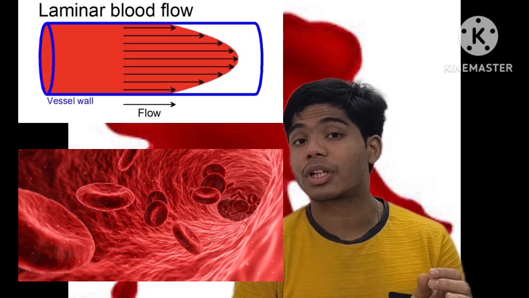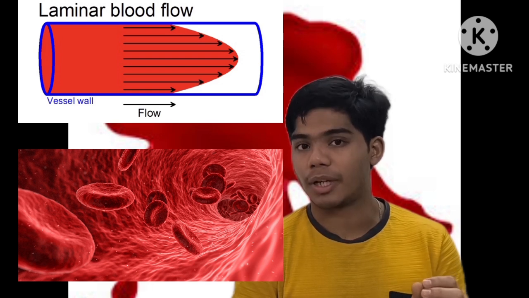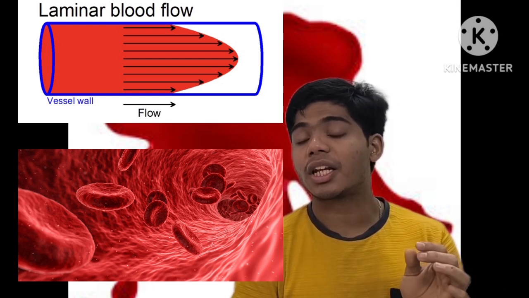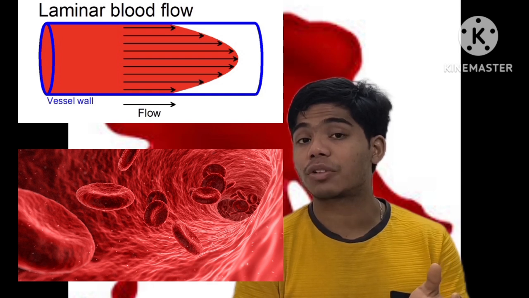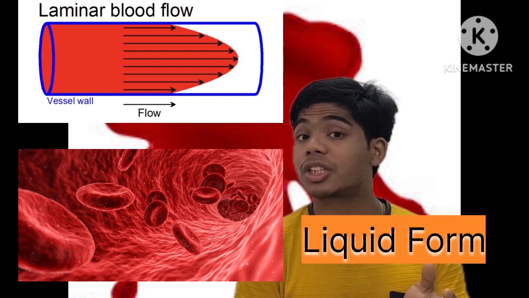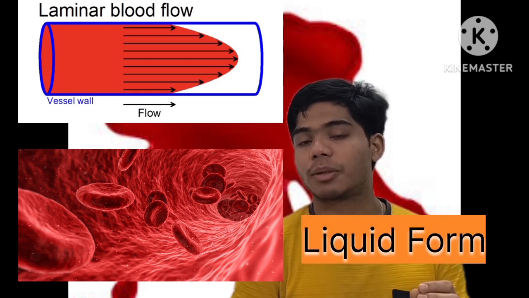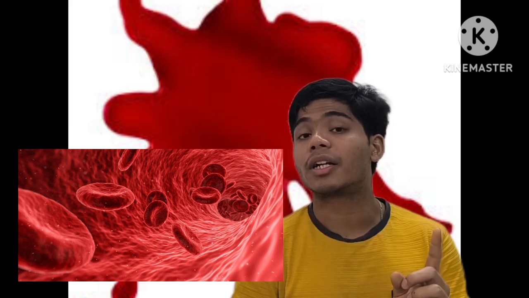And the second key point, please see this diagram. This is the diagram showing the normal laminar blood flow, and see that in this normal laminar blood flow, the state of blood is not solid, it is the liquid state. So please remember that during the normal laminar blood flow, the blood is in the liquid form.